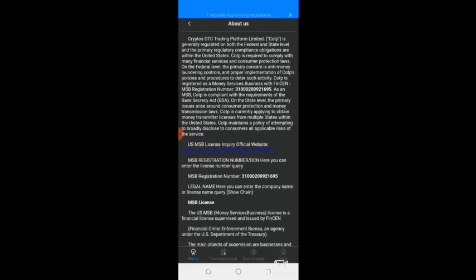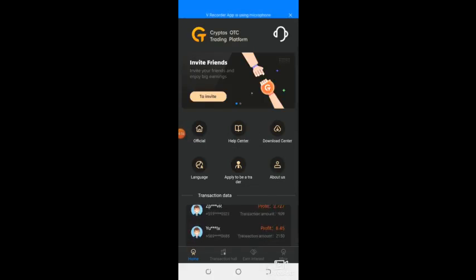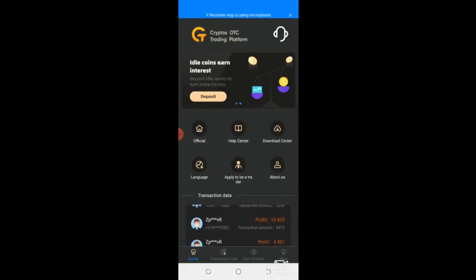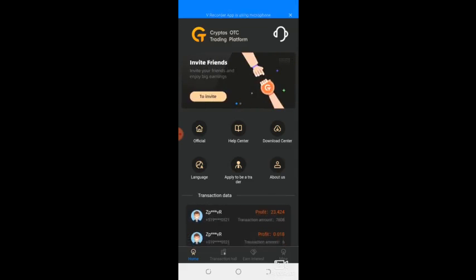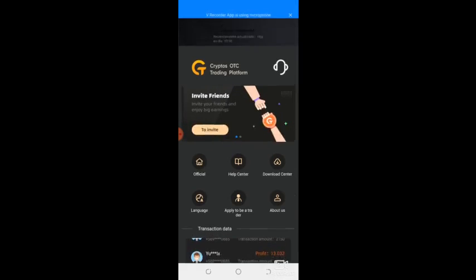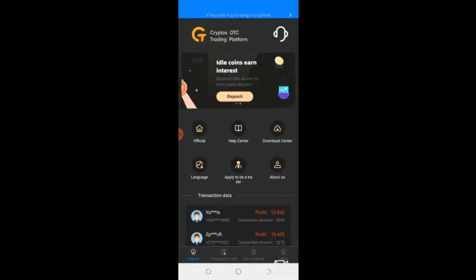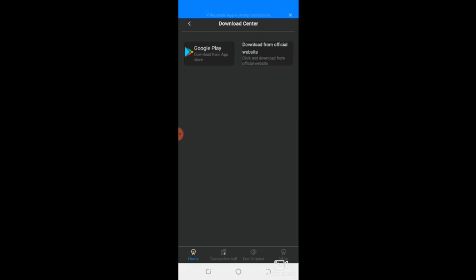Okay, so now let's go back to the trading activities. So after you have successfully registered, you need to download the app through their website, because there are several fake apps there. They just use the app to get your information and wipe away all your money. So you just need to be very, very careful. For you to download the app, just click on the download center here. Then you are going to select Google Play or download from official website. I will advise you to download from the official website because there are several fake apps on the Google Play that look like COTP. So I think you should download from the official website.